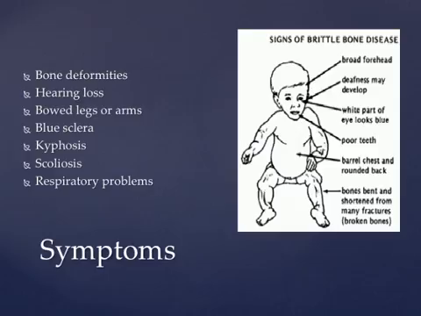A physician will be able to diagnose OI by taking x-rays, lab tests, or a skin punch biopsy. An x-ray allows the doctor to see broken bones that are new and old. Lab tests can be used to analyze the structure of the collagen, and a skin punch biopsy is used to analyze skin tissue.